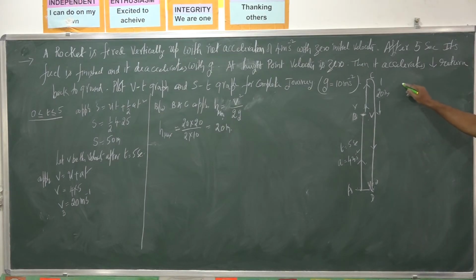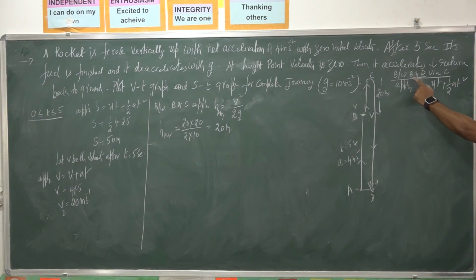to calculate the time, I apply S = ut + ½at² between B and D via C. Is it clear?